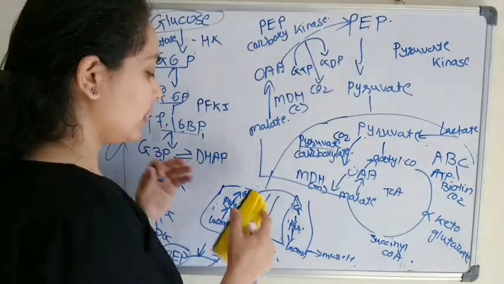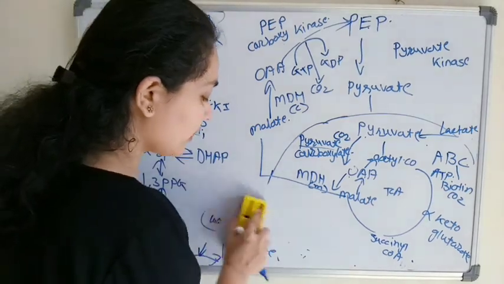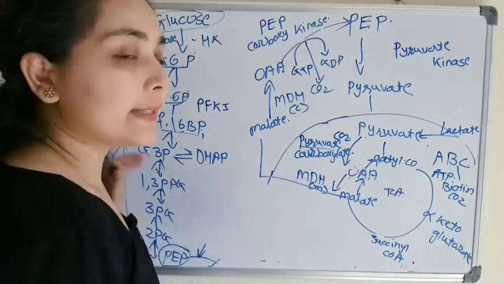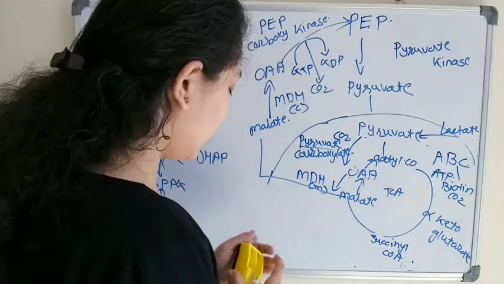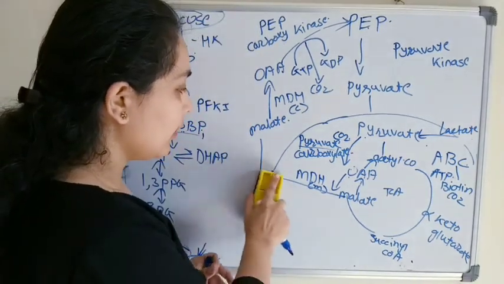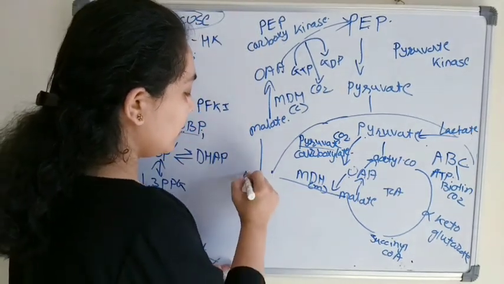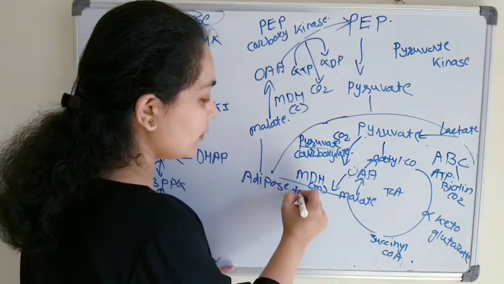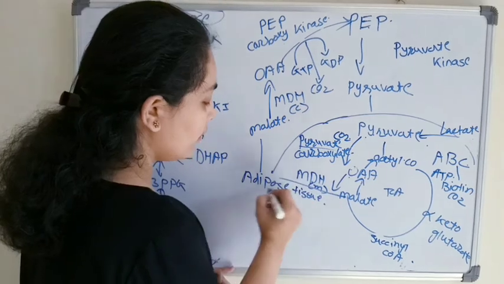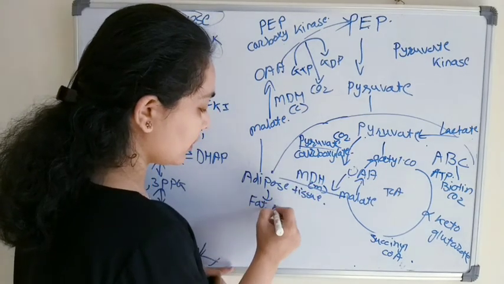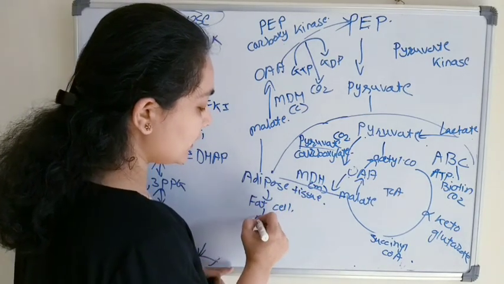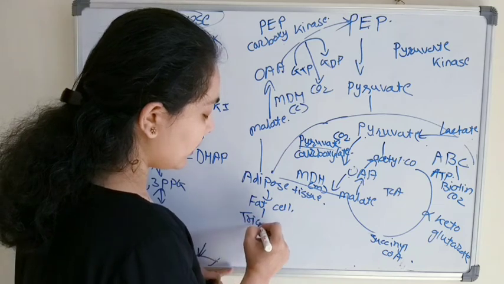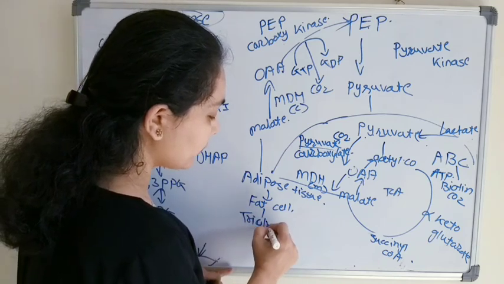First, lactate. Second, glycerol. Glycerol comes from adipose tissue. What is there in the adipose tissue? Fat cells. Okay, fat cells are made up of triglycerides.